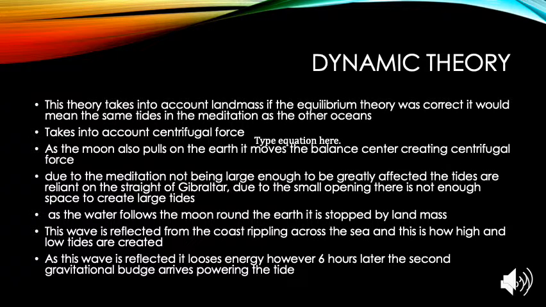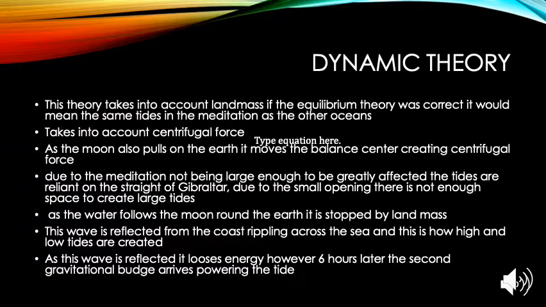The second main theory is the dynamic theory. This is a little bit more complicated, and this theory takes into account land masses. If the equilibrium theory was correct, it would mean that the same tides apply in the Mediterranean as in the other seas, which we know isn't true.